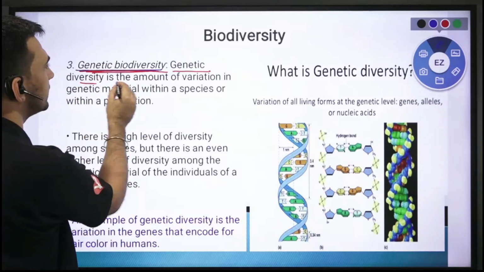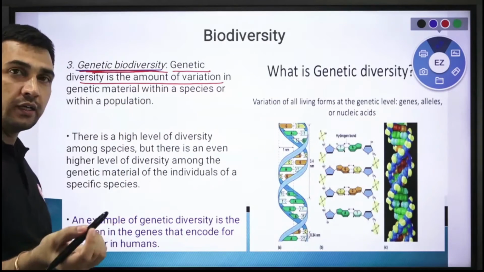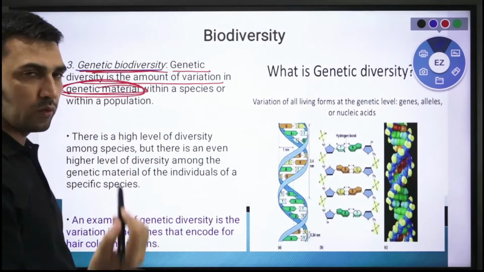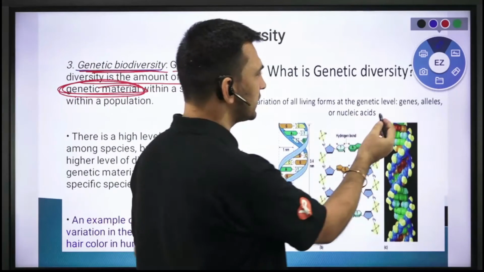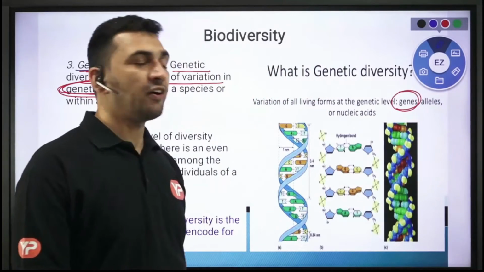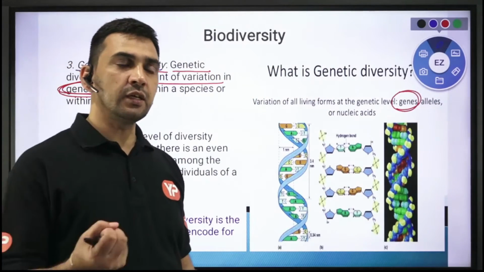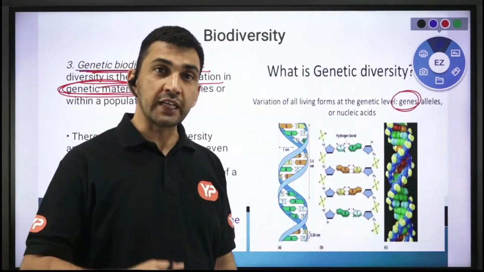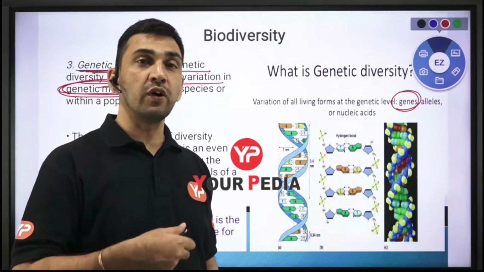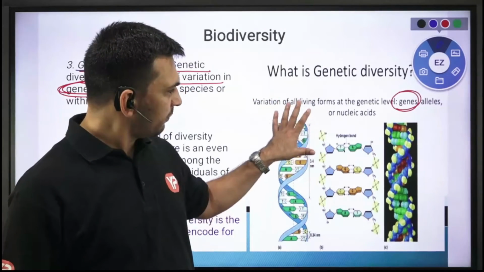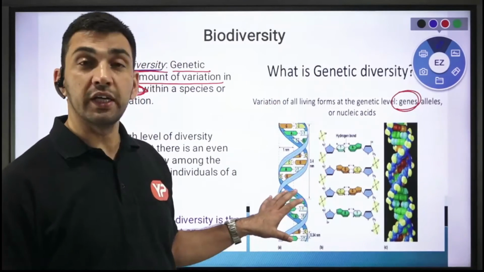Genetic diversity is the amount of variation in the genetic material. What is genetic material basically? For example, at the very basic level you are going to have the genes, right? I hope you have heard the word gene. Gene is the basic physical information unit which carries all the information from one generation to another. I hope you know about DNA, right?